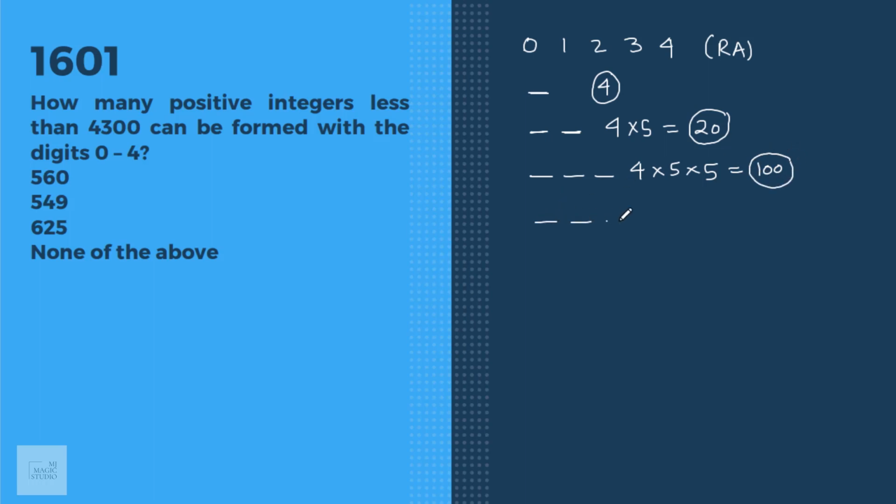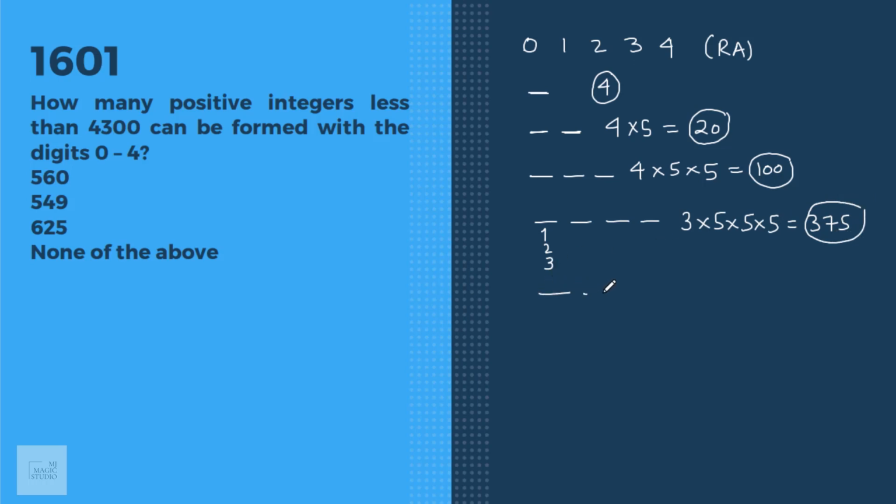Now we are on to 4 digit numbers. The number is 4300 or less. That means on the first place we can have 1, 2 or 3. A number starting with 1, 2 or 3 is obviously less than 4300. How many can we have of such kind? 3 into 5 into 5 into 5. 125 into 3 is 375.